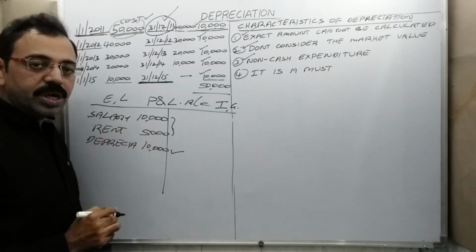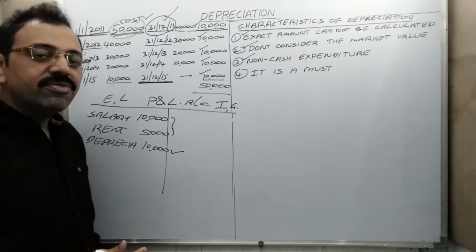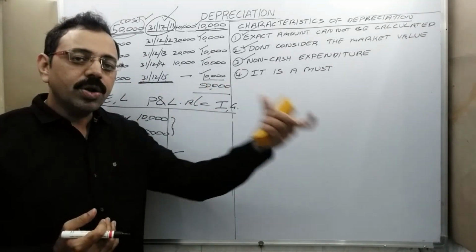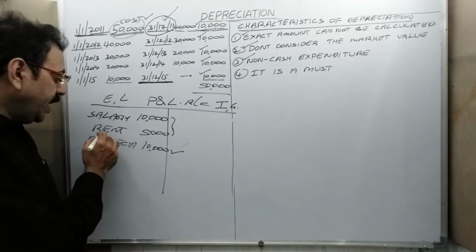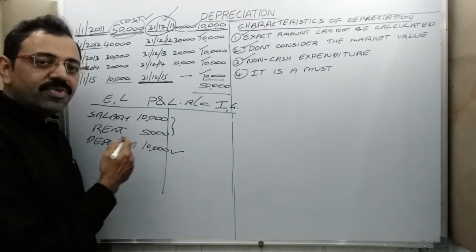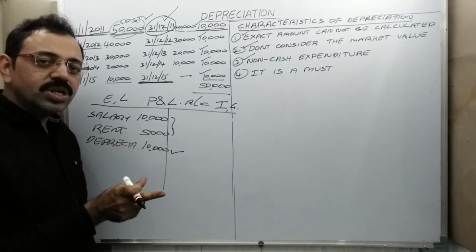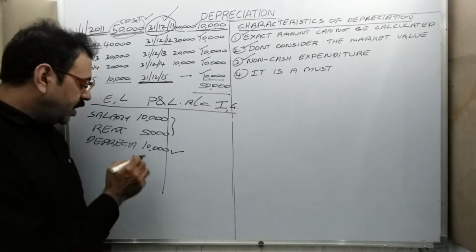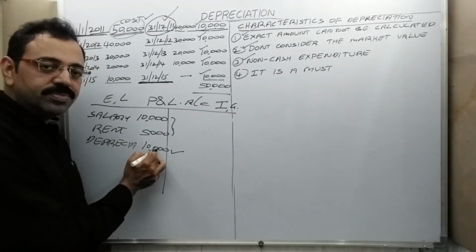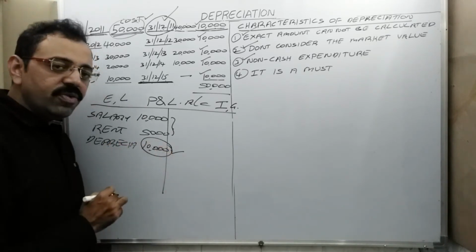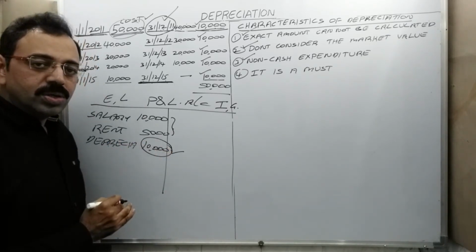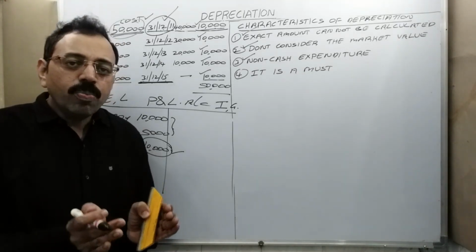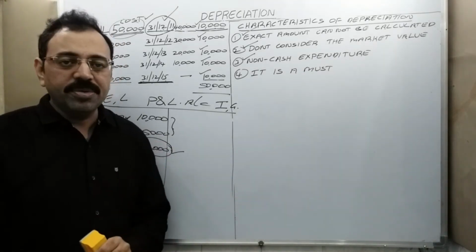Salary 10,000 rupees. So what happened here? From the firm, 10,000 rupees is going to the employee. Rent 5,000 rupees. From the firm, 5,000 is going to the building owner. But depreciation 10,000. Is this amount going anywhere? No. So 10,000 rupees we are keeping aside. We need not pay this 10,000 rupees to anybody.